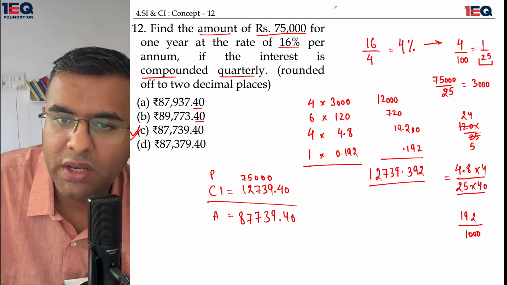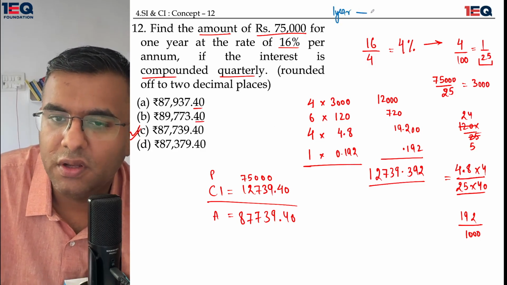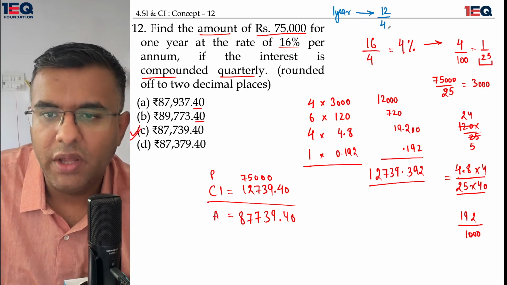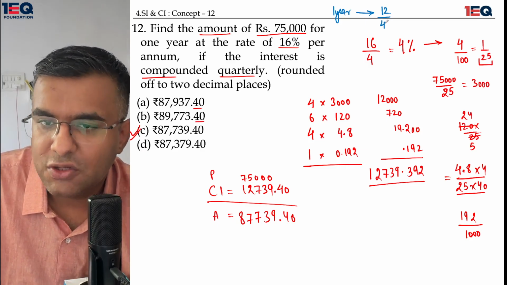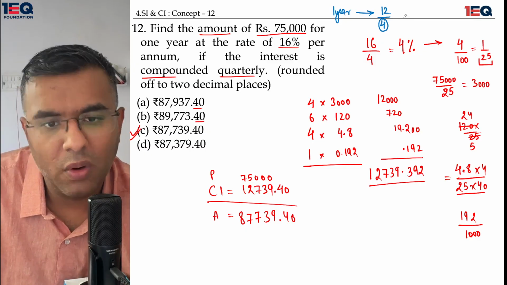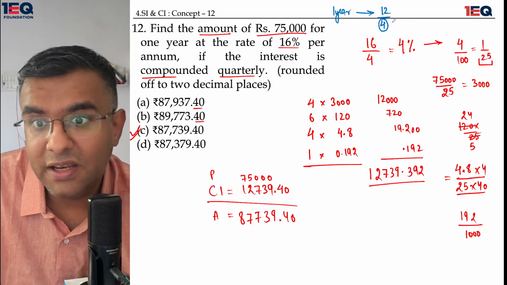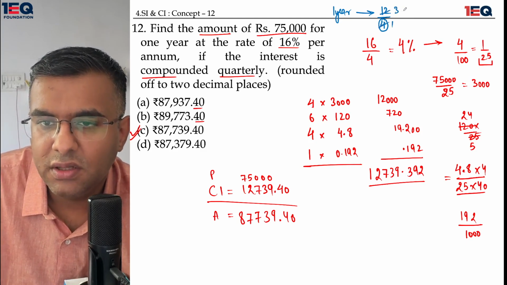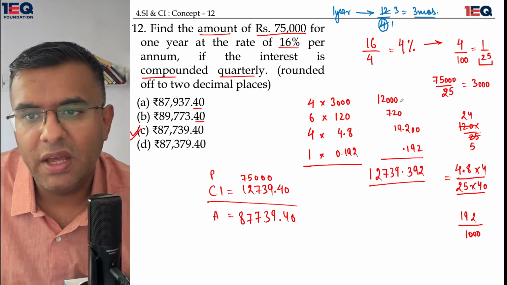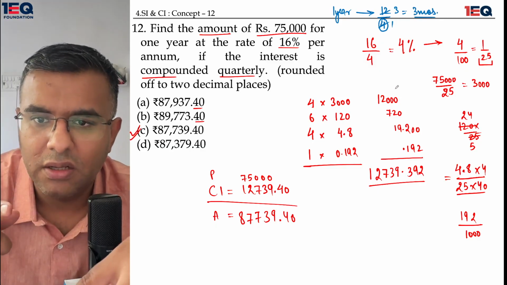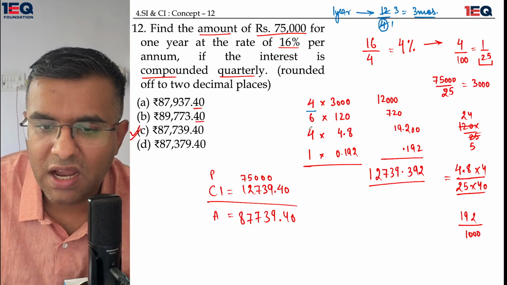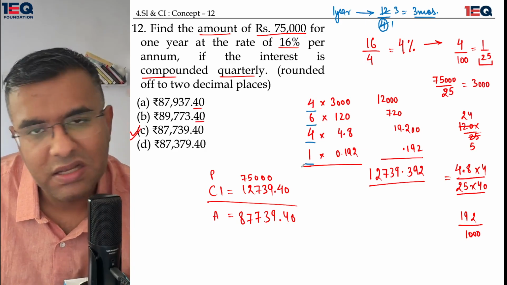They are talking about 1 year over here, and they are saying that out of 12 months there has to be a compounding, and the compounding is supposed to be done 4 times in a year. Quarterly means once in every 3 months. So 4 ones are 4 and 4 threes are 12. This means every 3 months I need to do a compounding. When I'm doing a compounding every 3 months, that means in a cycle of 1 year, I'm doing compounding 4 times. Whenever you see a compounding factor of 4 times, you will have to write these coefficients 4, 6, 4, 1 straight away.